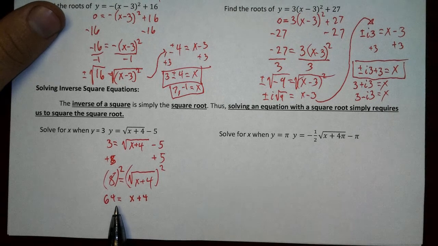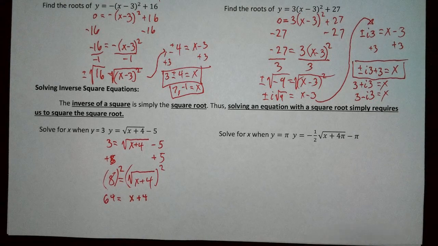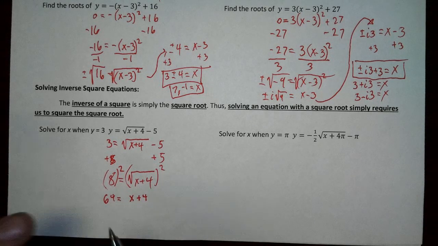Alright, so we go ahead and square both sides. Now realize if that was a negative 8, it still would have been 64. If it was a positive 8, that still would have been 64. That's both of our solutions coming back into one solution.